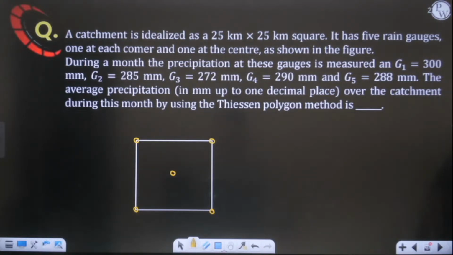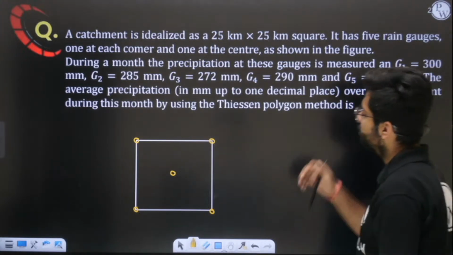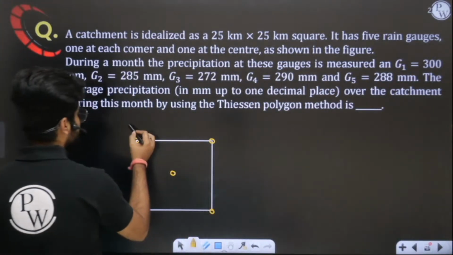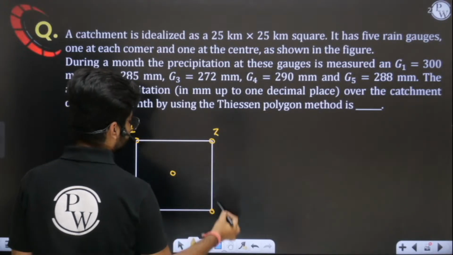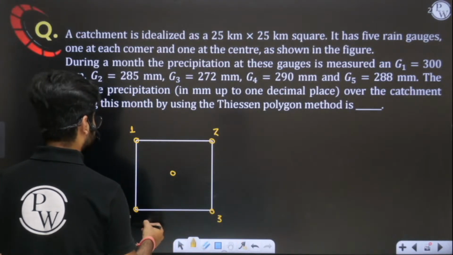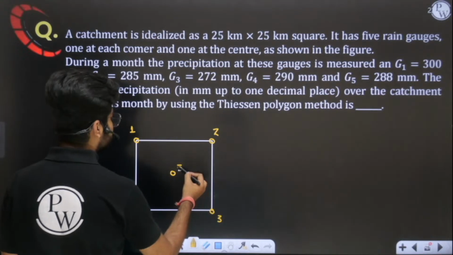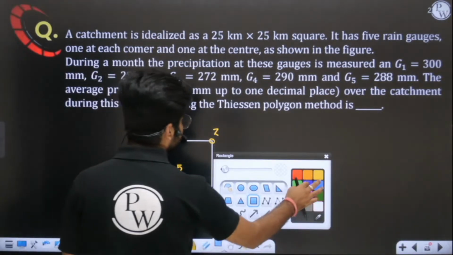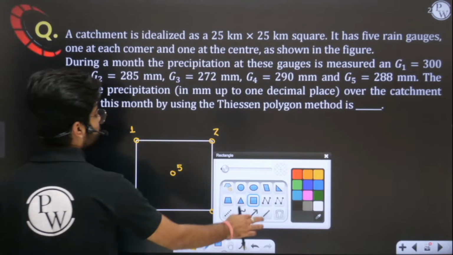Sir, the very first step is we have to join them using straight lines. Yes or no? I've already told you this thing. First, we have to join them using straight lines. Yes, this G5 is at the center. This is 1, this is 2, this is 3, this is 4, this is the fifth one. So simply join them by using straight lines.